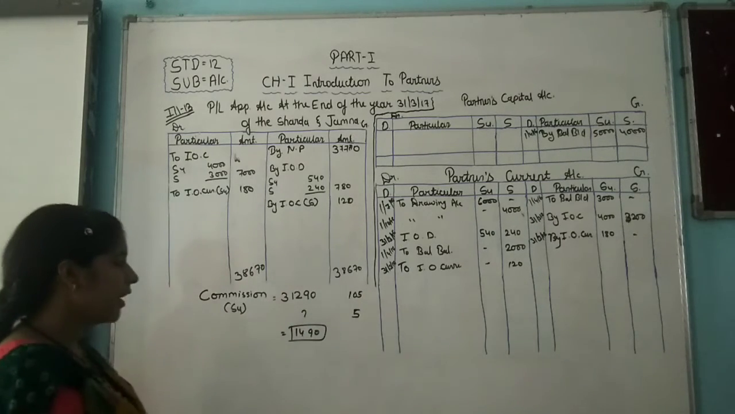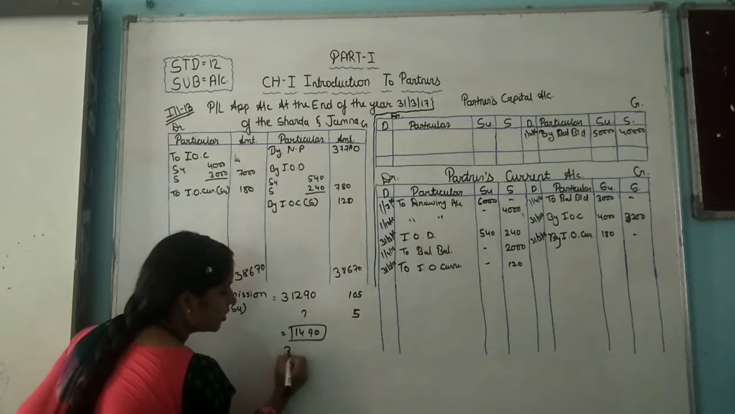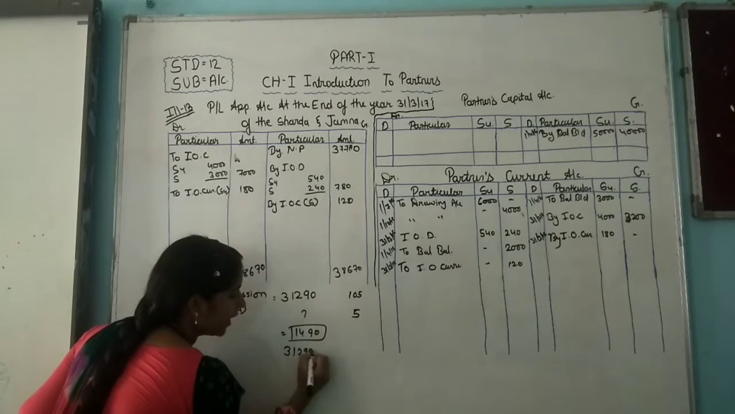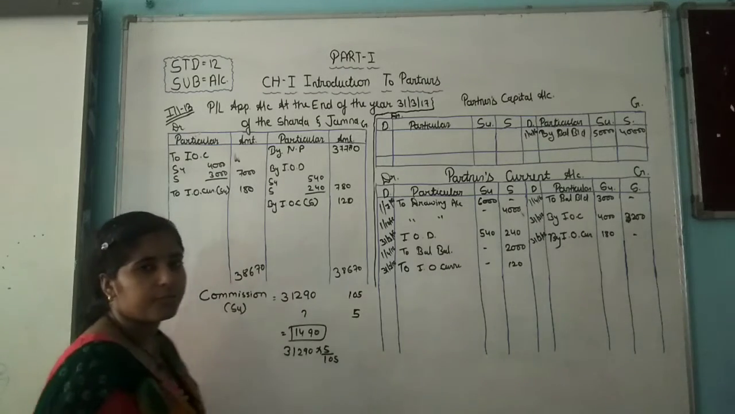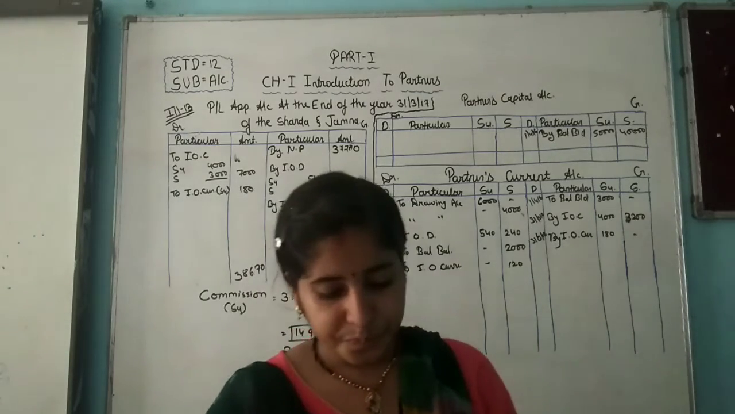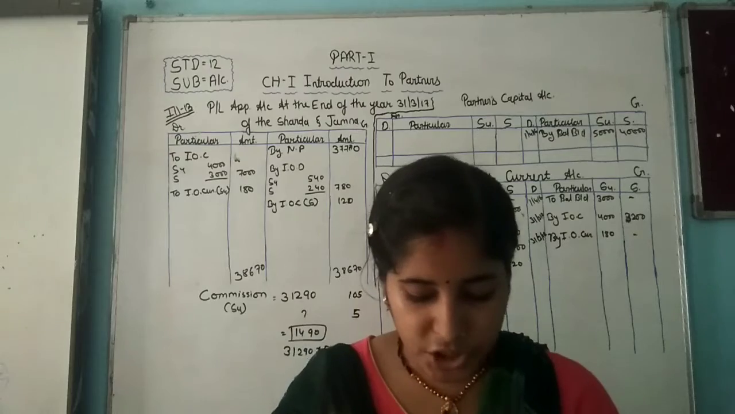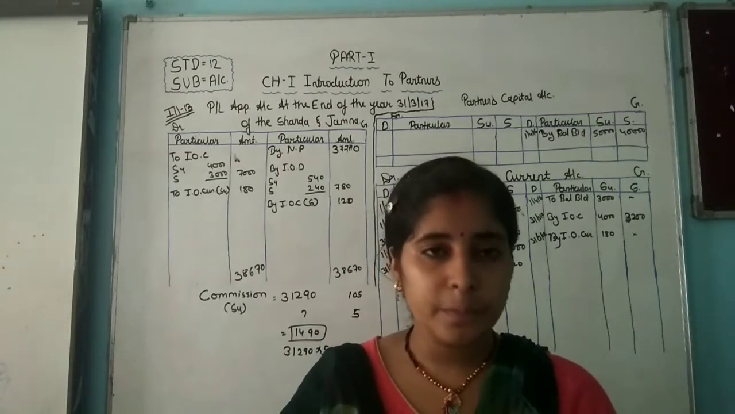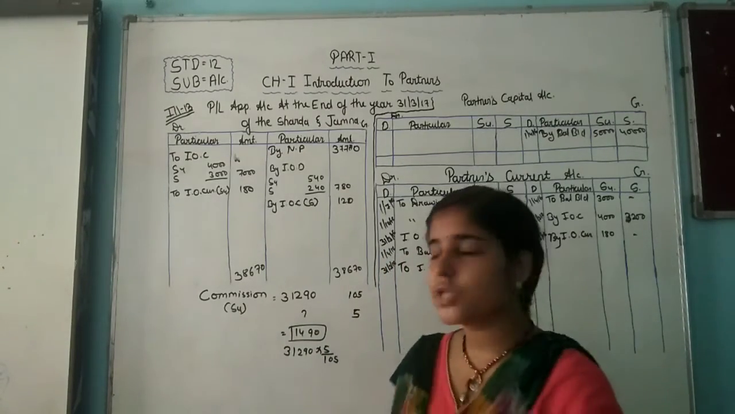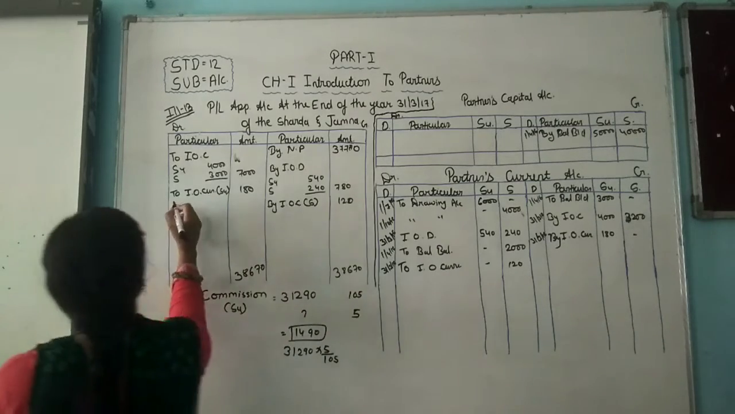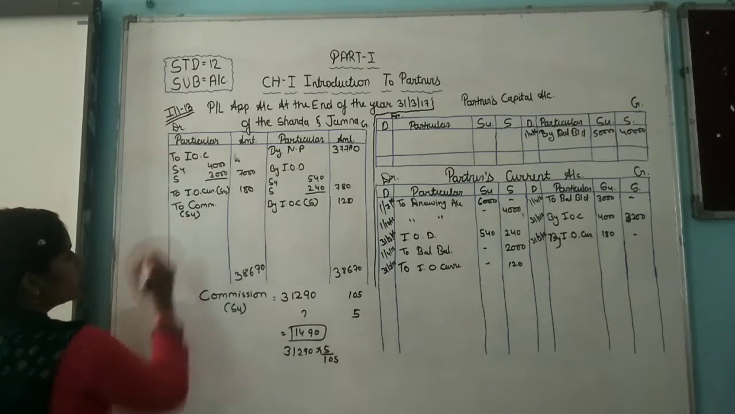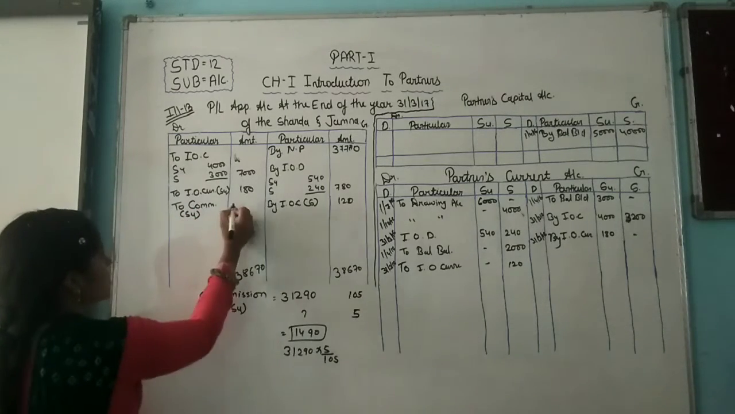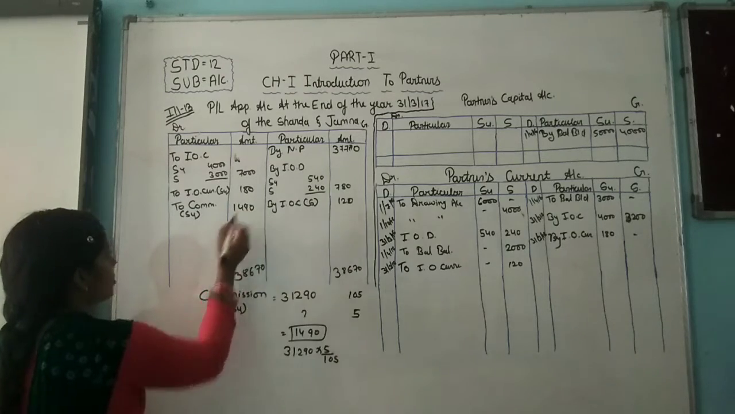So the answer is 1,490. Okay, you can write it like this also, 31,290 into 5/105. Okay, so here commission is expenses of the business and income for the Sudhanshu. So commission किसको दे रहे हैं हम लोग? सुधांशु को. So यहाँ पे 1,490.